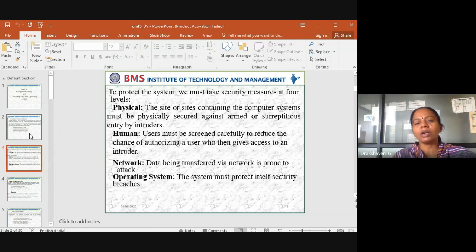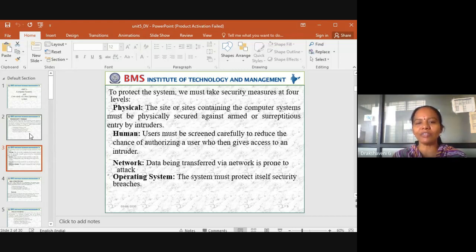So we came to know that the network app we were using was not secure, and we stopped using Zoom. That is how the network data should also be secured, so that no one can hack whatever we are conducting, like this class. So that is about network.